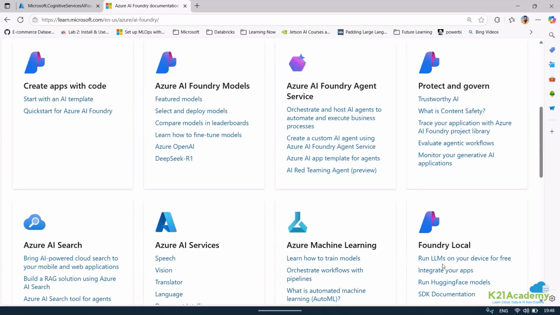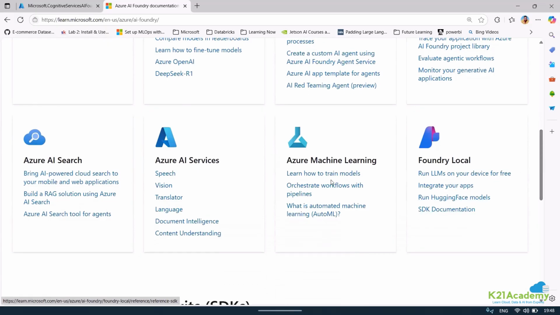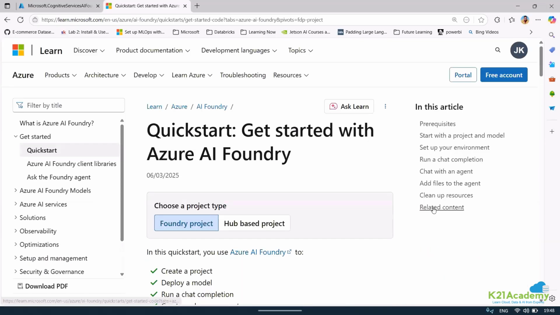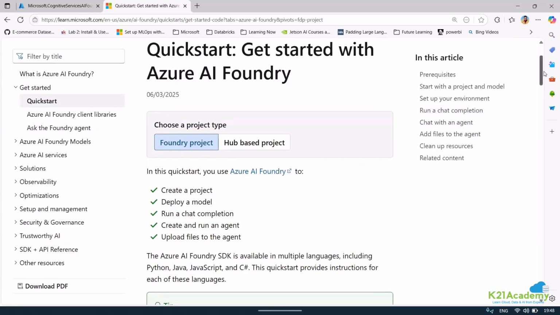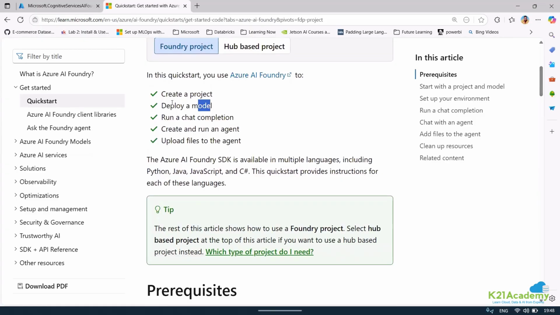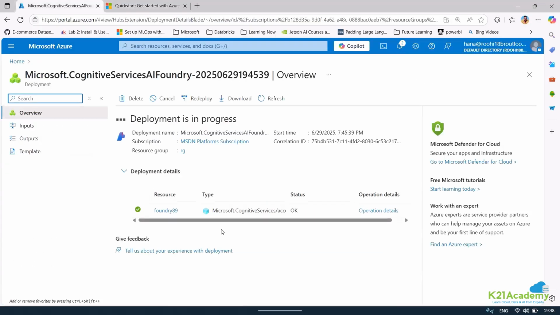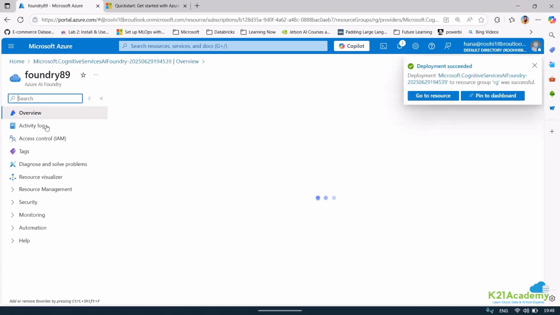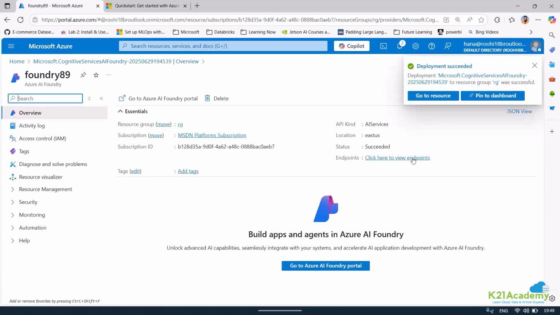If you want to run your LLMs on your device for free, or other things like running Hugging Face models, Azure Machine Learning, Azure AI services, Azure AI Search, because I told you everything is integrated, you can see it here itself. So suppose you are interested in the quick start, you can click on this. Now, what is the first thing you need to see if you want to create an Azure AI Foundry project? I told you to deploy an Azure AI Foundry, you need to create a project. You need to deploy a model. Right now we have just created a project. You can see this Foundry is going to be part of a project. So let me go to the resource and you will see here, this Foundry is going to be part of a project.